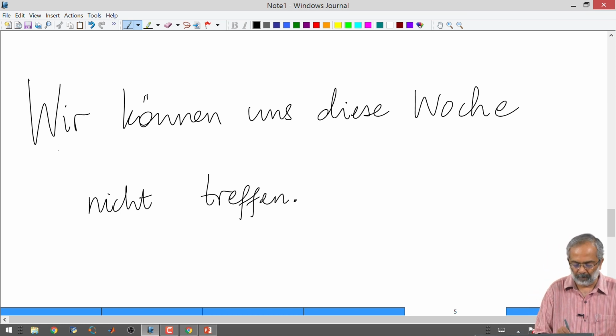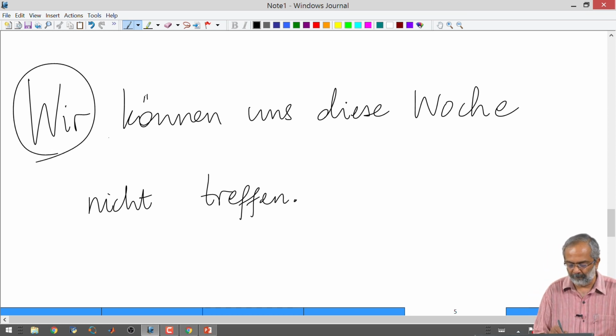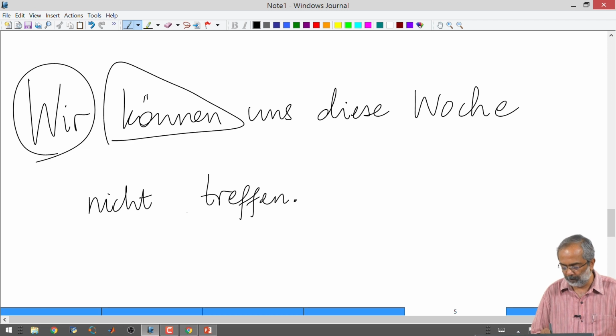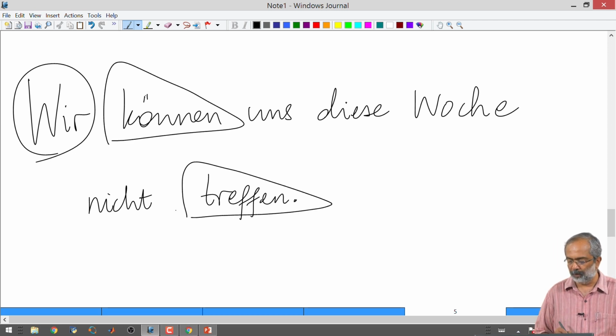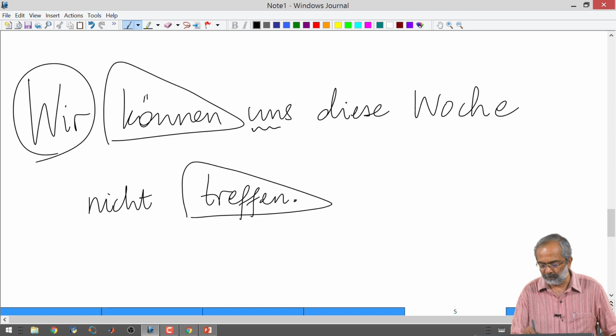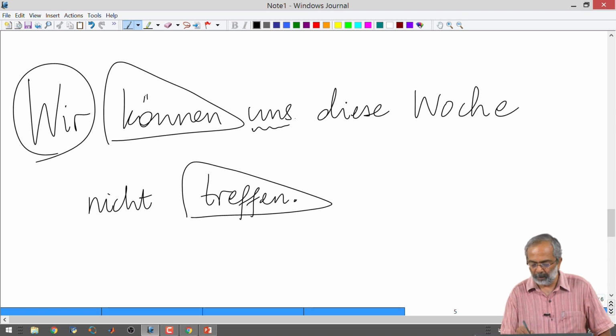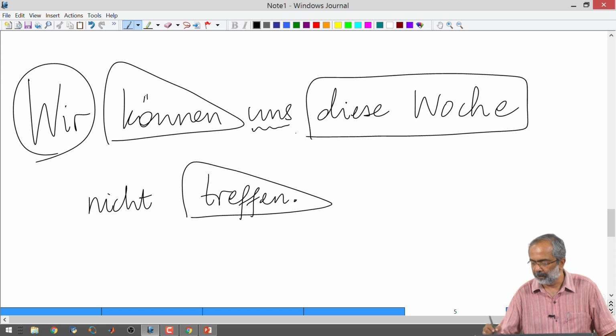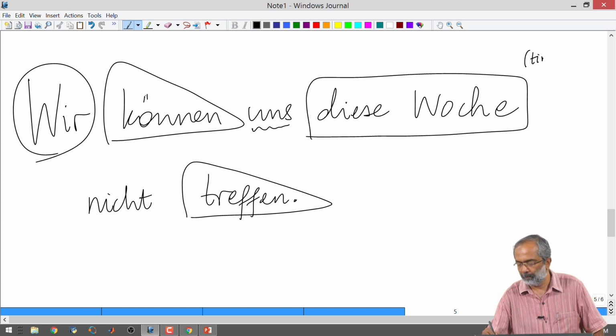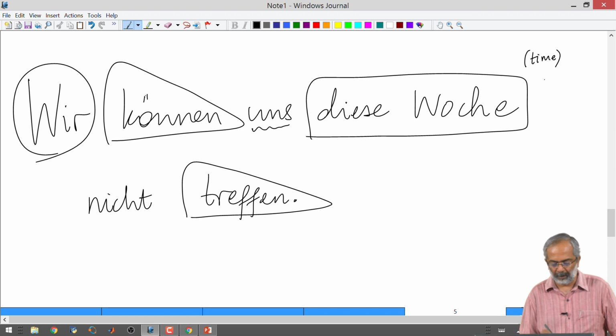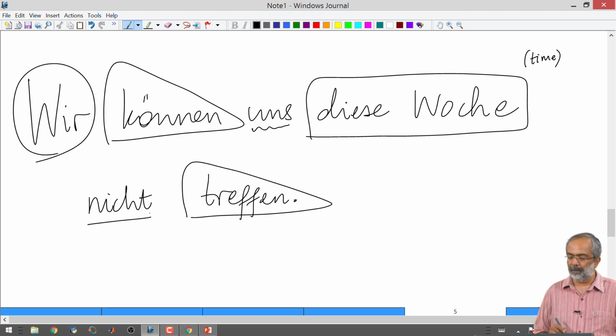So we have wir, then we have können and treffen, two verbs, uns as the reflexive of wir können uns, diese Woche is time, and nicht treffen, nicht as the negation.